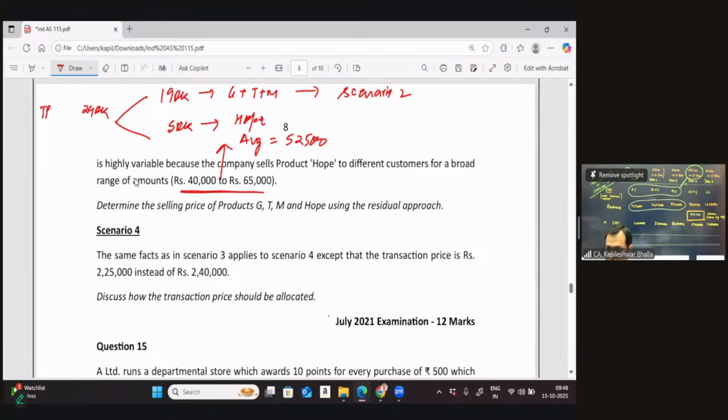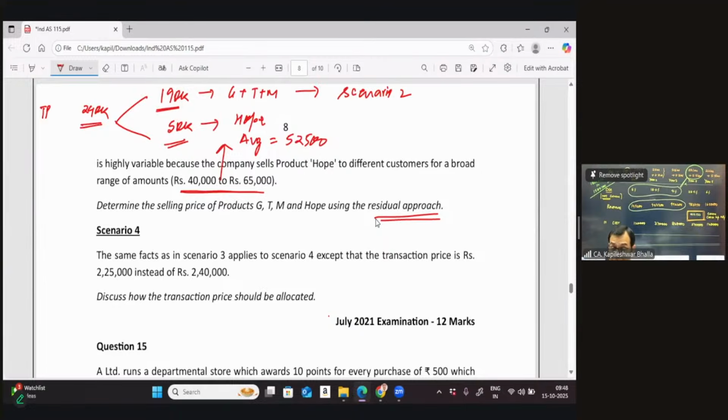Now the question arises, are we using a residual approach in terms of allocation of the TP? Of course, yes. What we have done in this particular case is we have allocated that out of the TP, 190 goes towards GTM. So the remaining 50 is the residual approach.